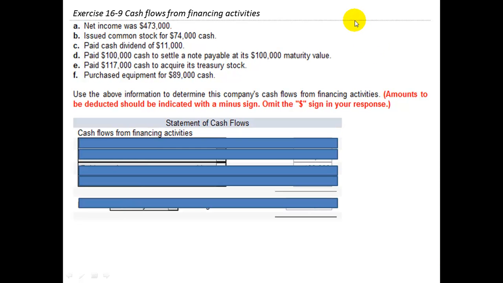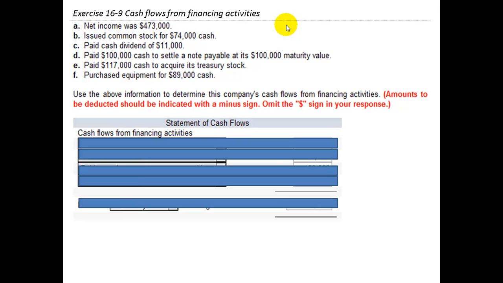Cash flows from financing activities. There are really only two basic kinds of financing activities. When I say financing activities, that means how you are going to finance your business. You can either do it with debt or you can do it with stock. If you do it with debt, you're going to borrow some money. And if you do it with stock, you're going to sell stock. So any of these kinds of transactions that deal with either debt or stock are going to be considered financing activities. What we're supposed to do in this problem is put together the cash flows from financing activities.